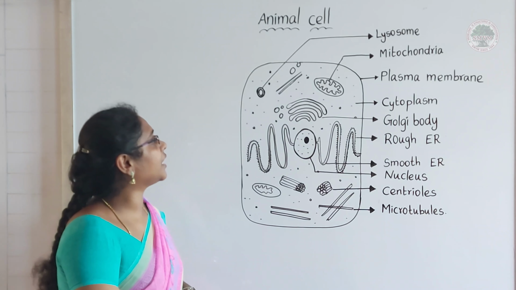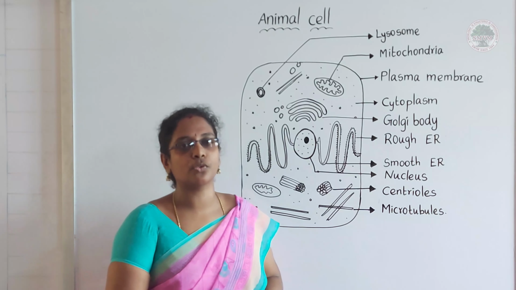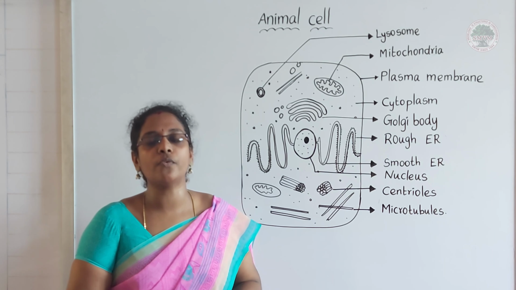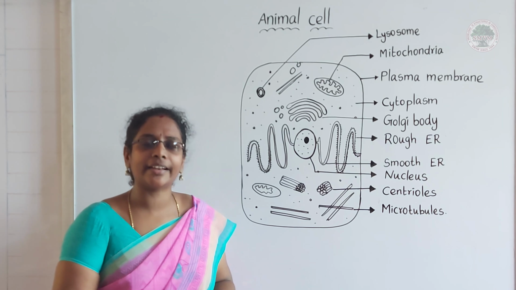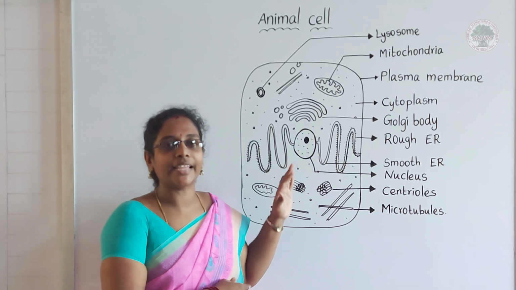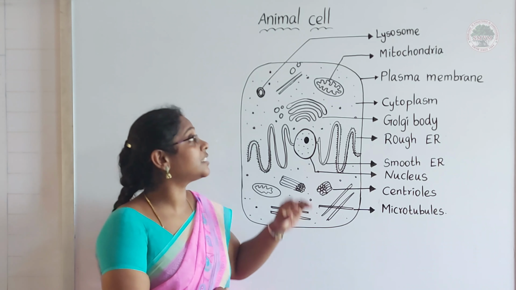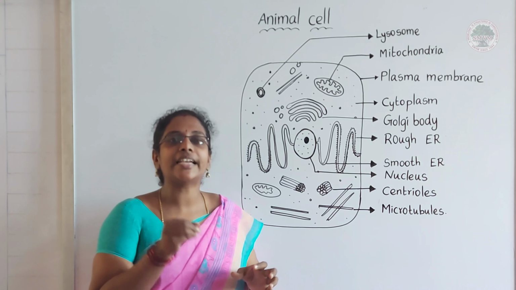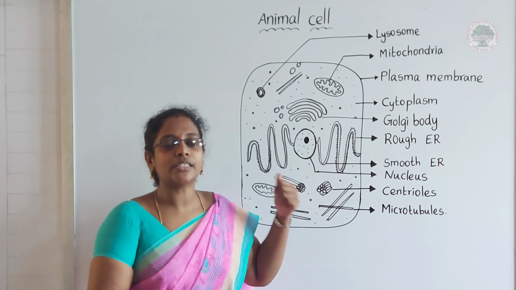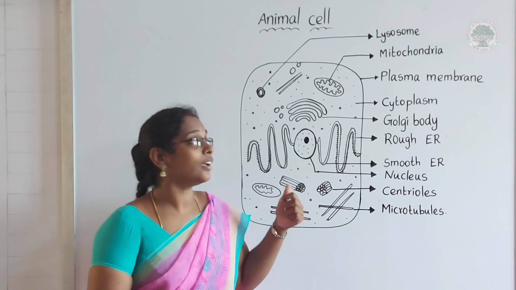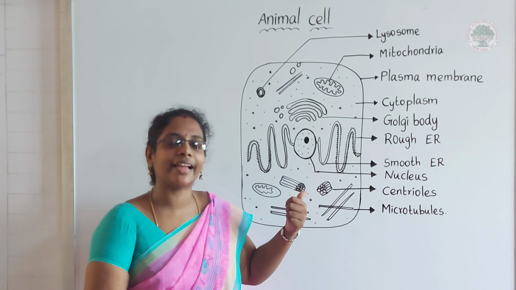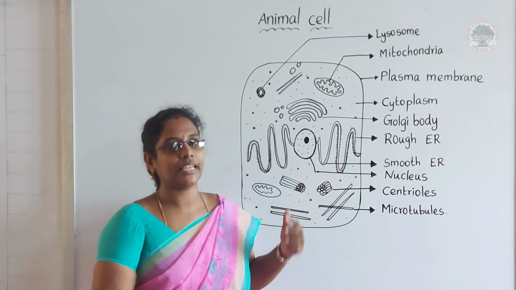The next organelle that we are going to discuss is lysosome. This lysosome is also called the suicidal bag of the cell. Why are we calling it like that? Because whatever organelle has worn out inside is killed by this lysosome. For that it has digestive enzymes inside it. So by using those digestive enzymes, lysosome will kill the organelles which have already worn out. Okay, so that's why we are calling that the suicidal bag of the cell.